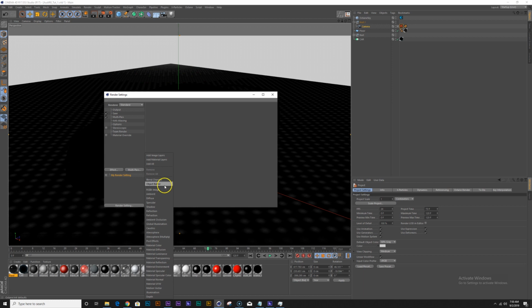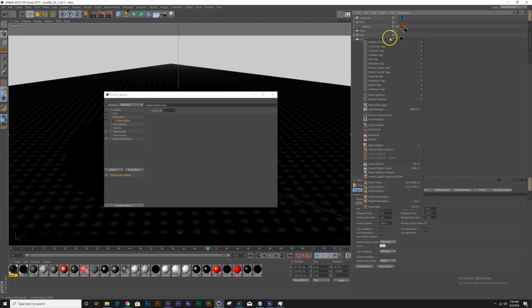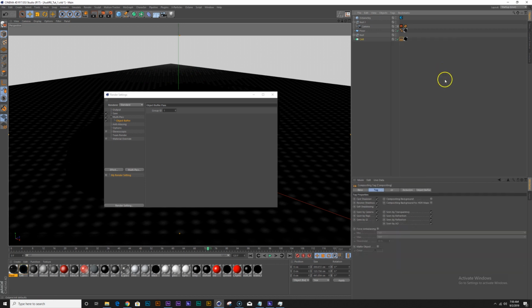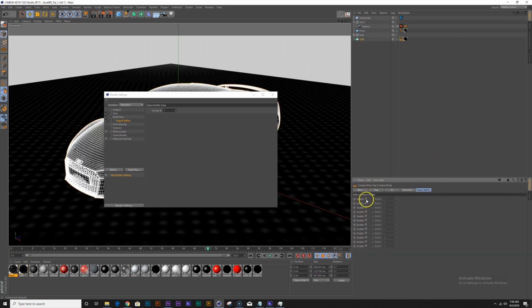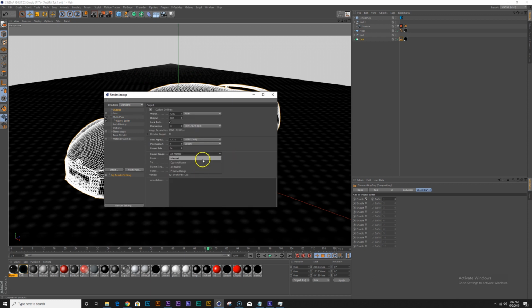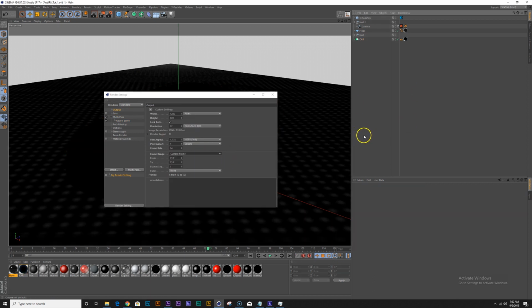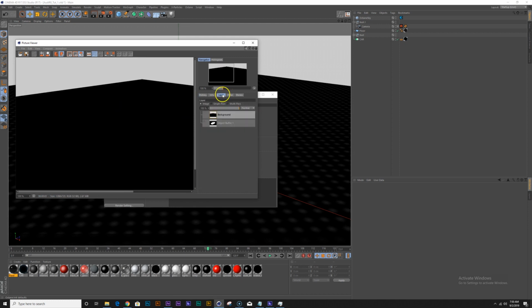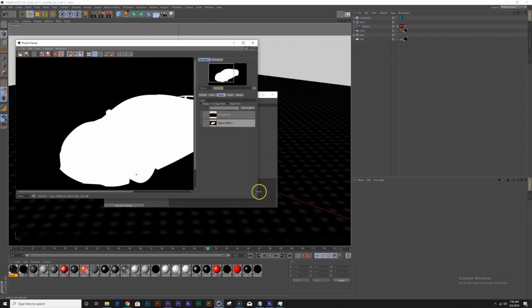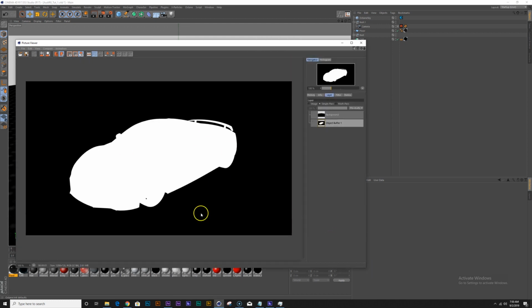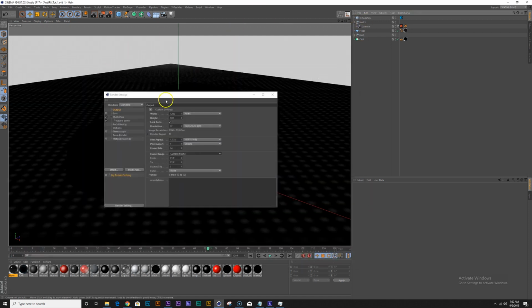I'm going to use an object buffer 1, and I'm going to add a compositing tag to my car and enable object buffer 1. And just for a test real quick, let me just render this to picture viewer, and under your layers you can see that we have our object buffer here.